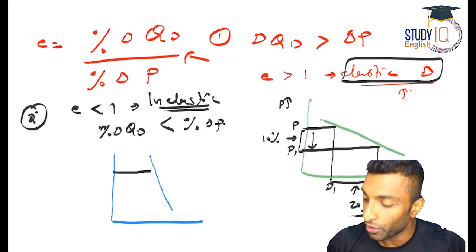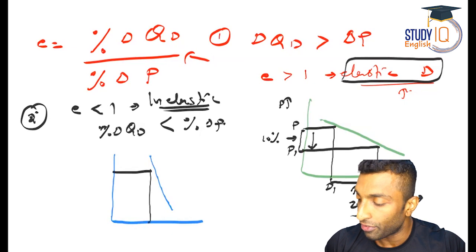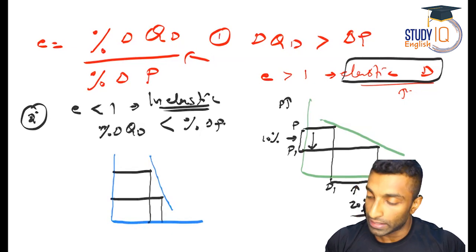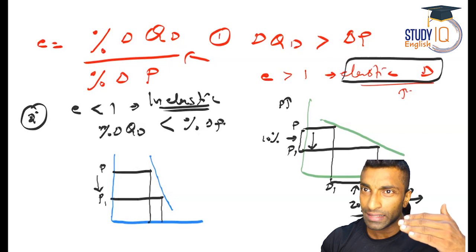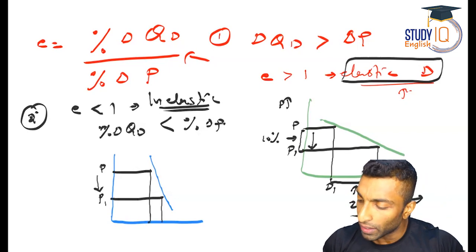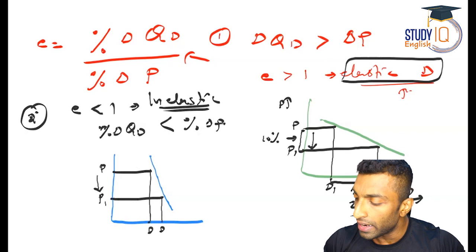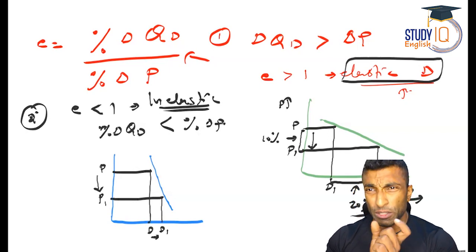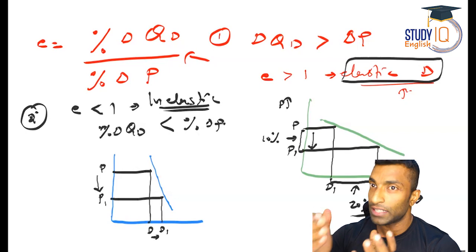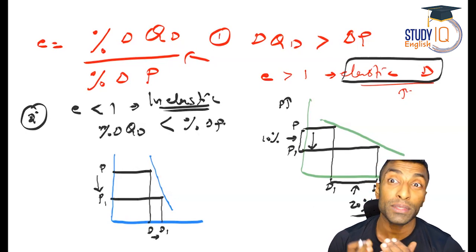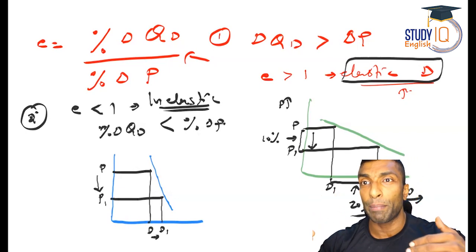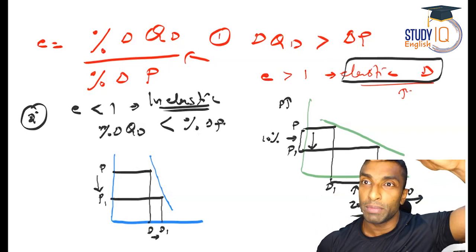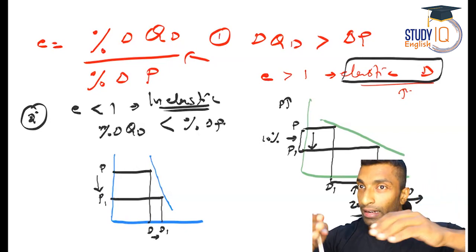I've taken this point now, and then I've taken this point also. So guys, there is a change from P to P1. There is a price decrease, correct? So what happened with the quantity demanded? D2, D1, you can see only a small or negligible change. That is why it is less than 1. Sometimes it will be 0. When will you get 0? The numerator should be 0, right? See, here it is less than 1.